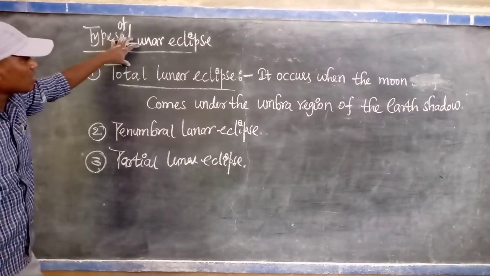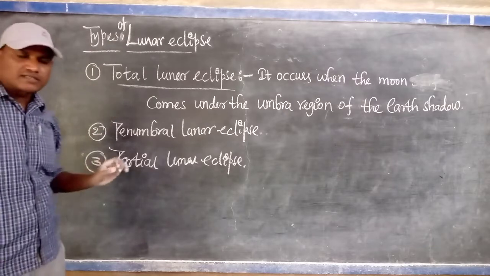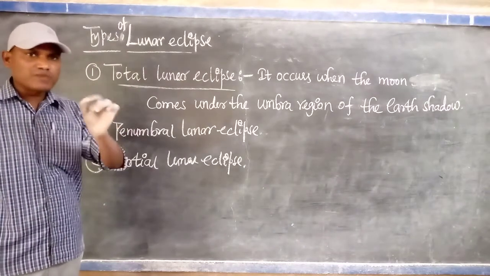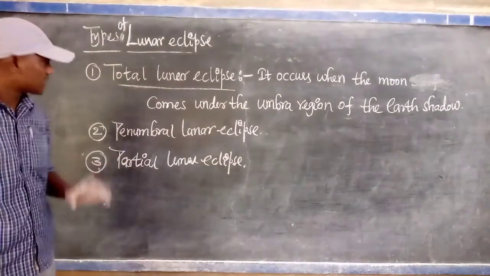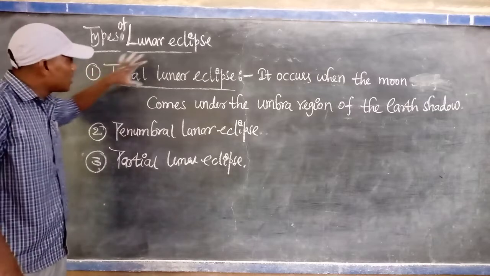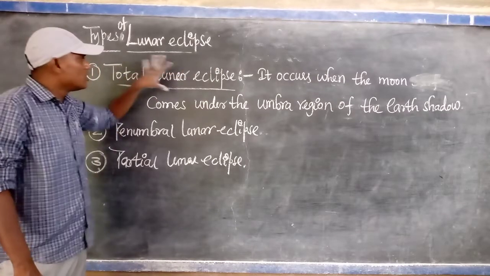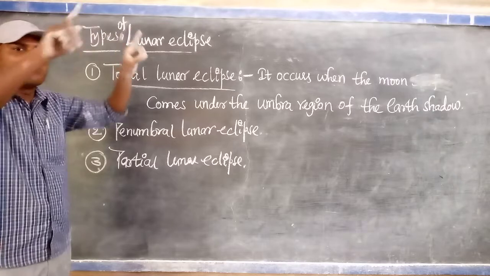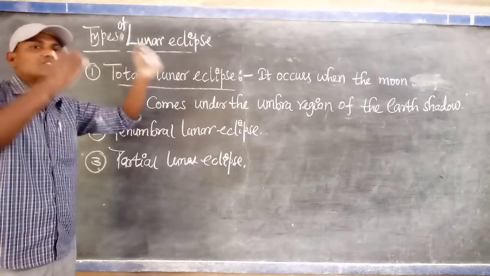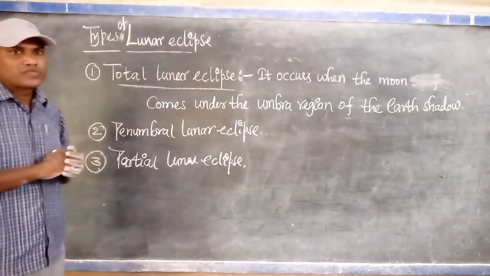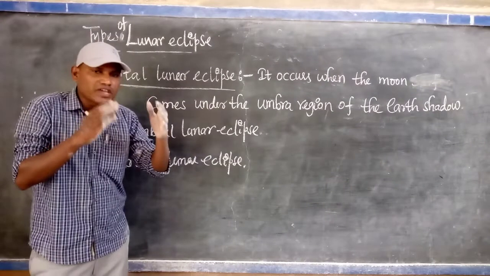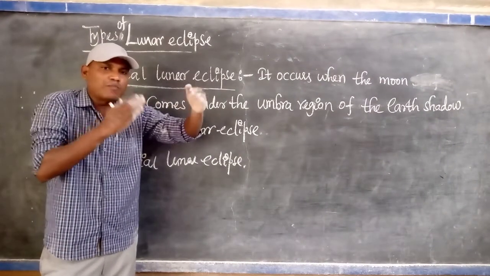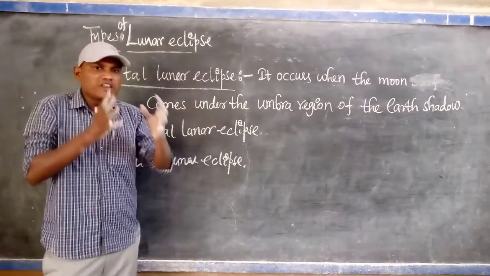There are totally three types of lunar eclipses we observe in the sky from the surface of the earth. First one, total lunar eclipse. Total lunar eclipse is when the entire moon cannot be seen for a certain time. In every shadow formed by an opaque object, how many regions are there?